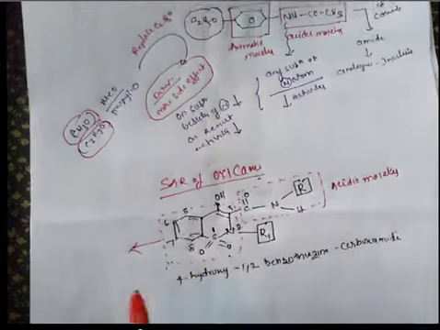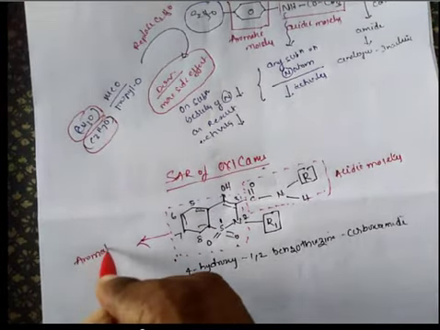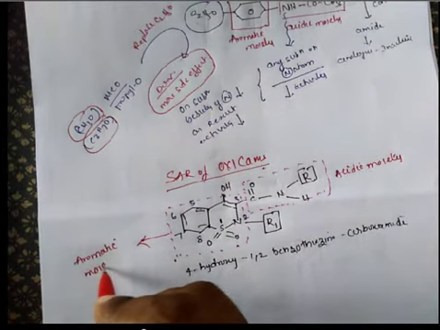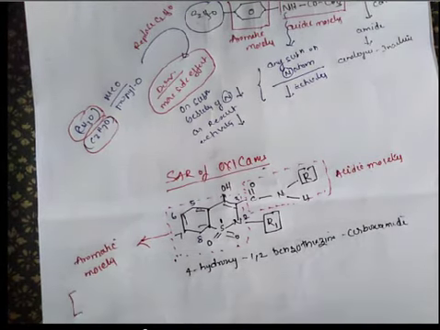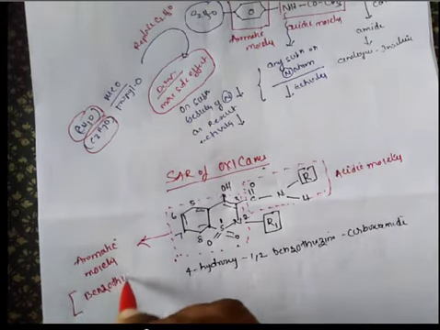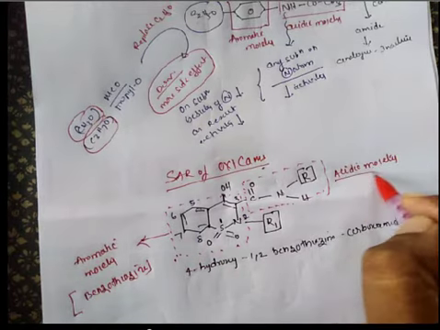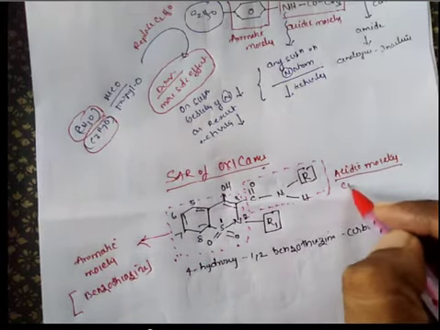Here the aromatic moiety is the benzothiazine. This acidic moiety is called carboxamide.